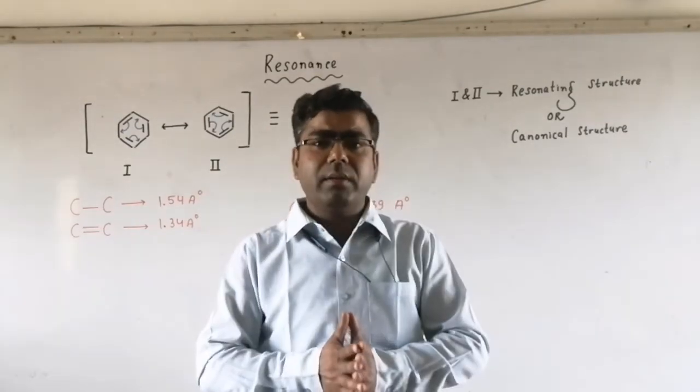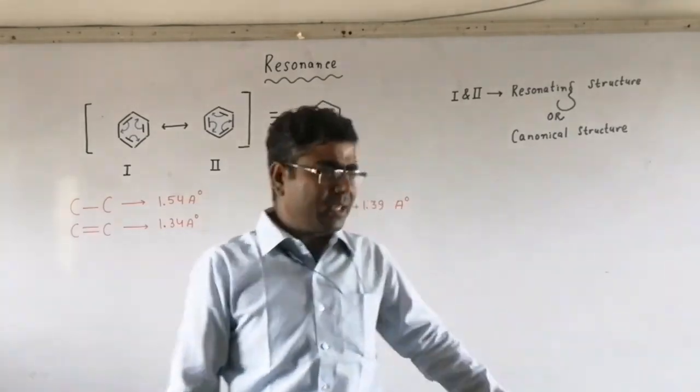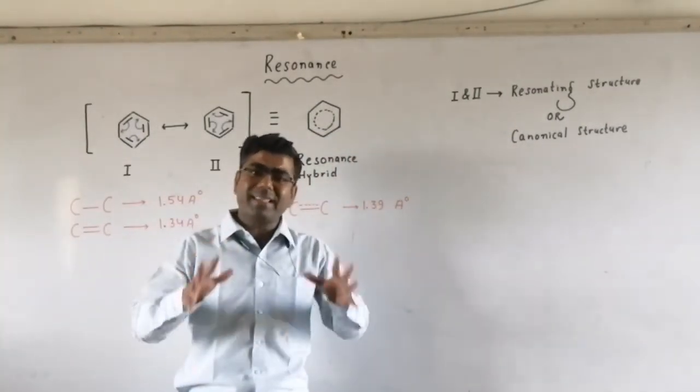This phenomenon is called resonance, and the real structure that we have obtained is called the resonance hybrid.